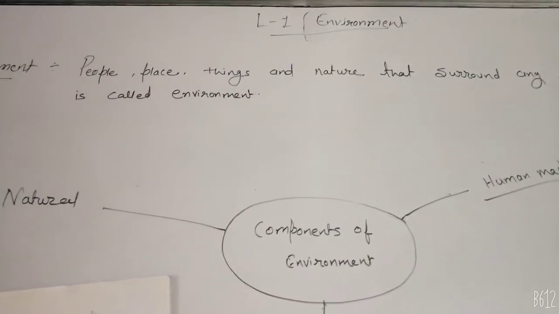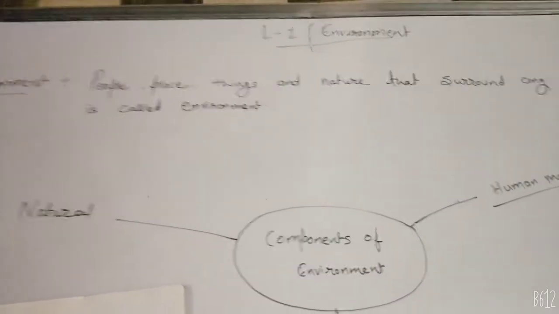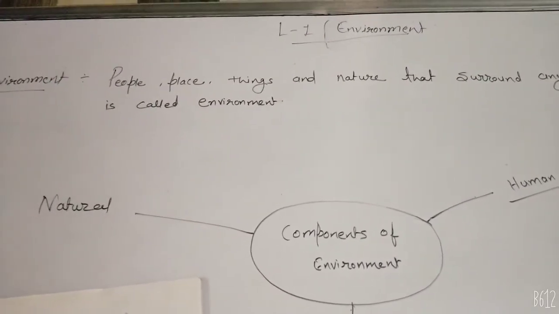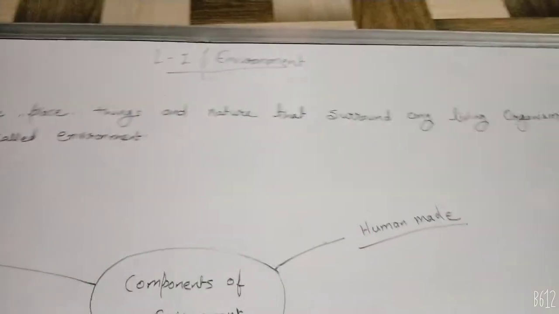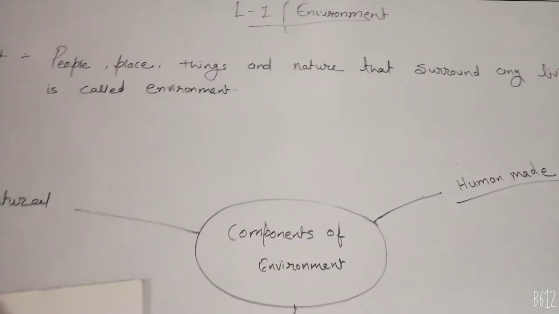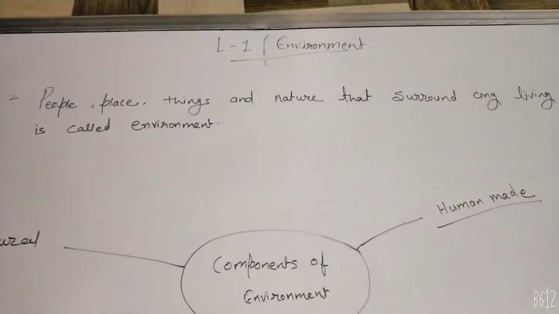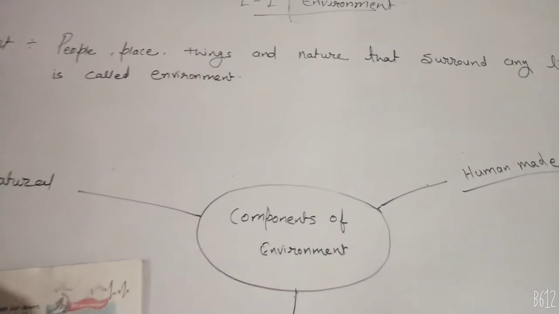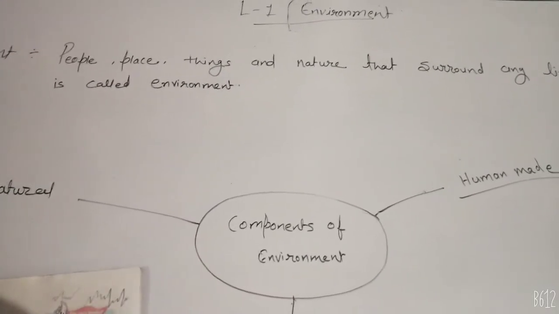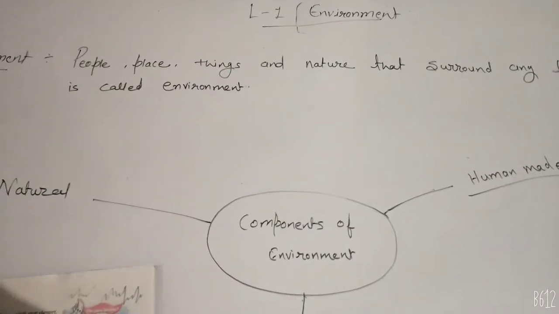We have already done our history lesson 1. Now today we will start our geography lesson 1, environment. So we will first see what is meant by environment. Environment is the people, place, thing and nature that surround any living organism. If we are surrounded by people, place, thing and nature, that is our environment. So environment means all the things by which we are surrounded.